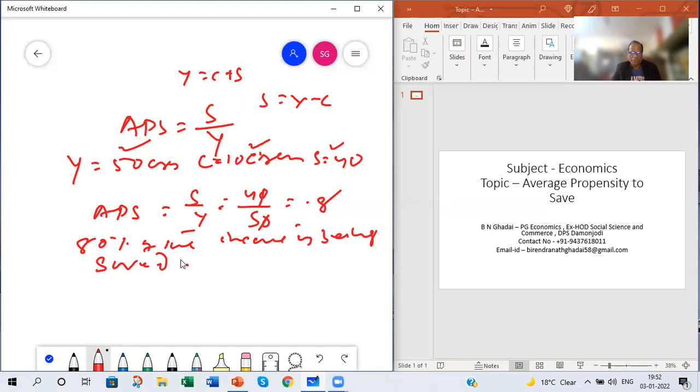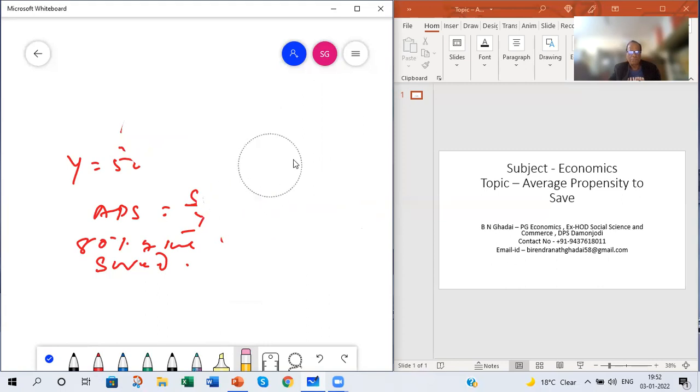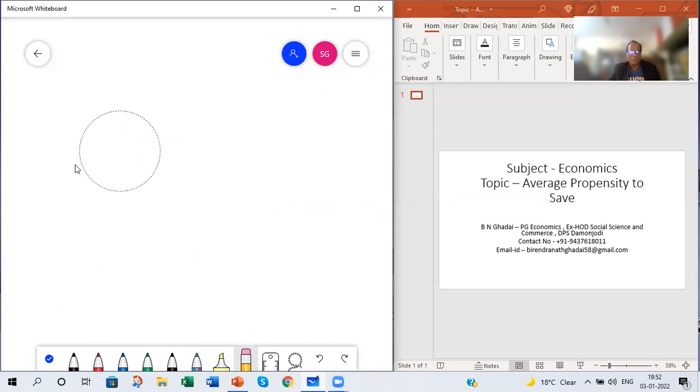Coming to the properties of average propensity to save, you will get many properties that are opposite to those of average propensity to consume. The first one is that average propensity to save can never be one or more than one.